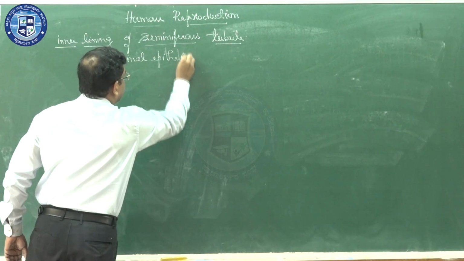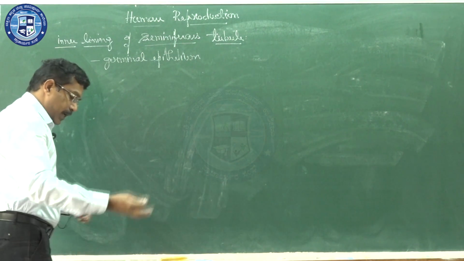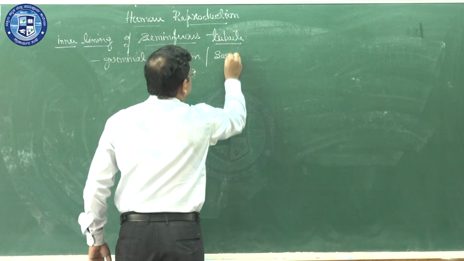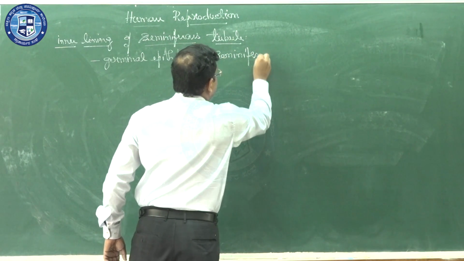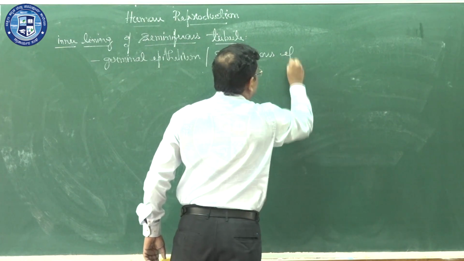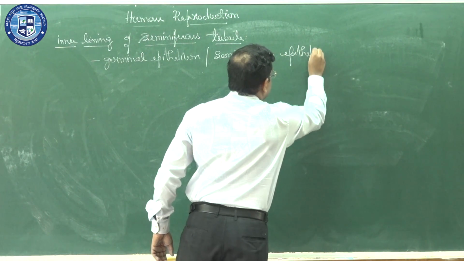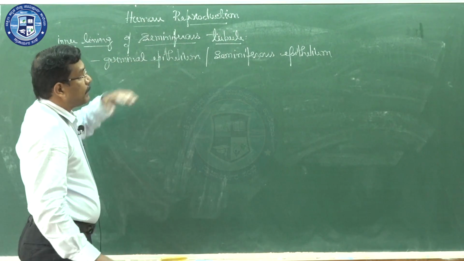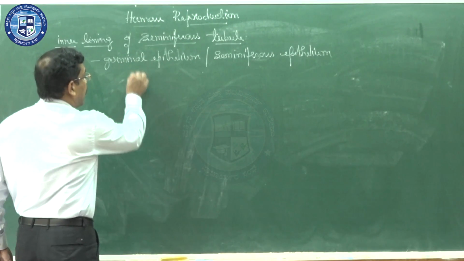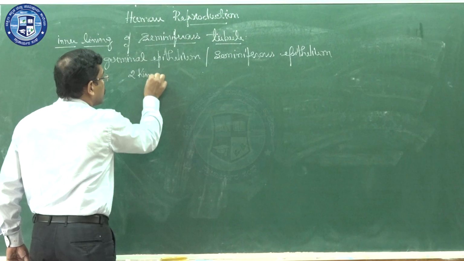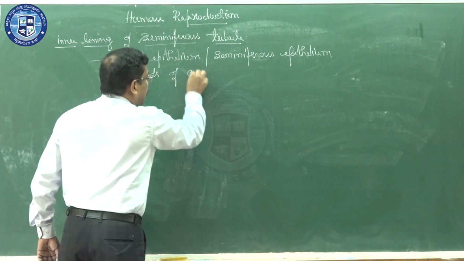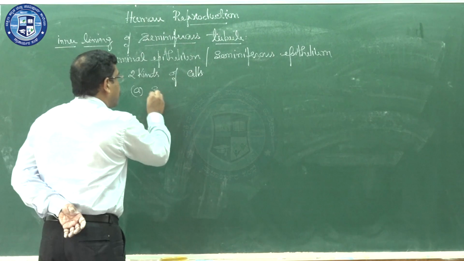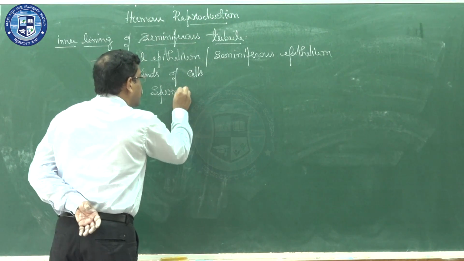If I elaborate the term and use the technical terminology, then I can consider this is nothing but the seminiferous epithelium. Germinal epithelium, also known as seminiferous epithelium in the case of a testis. In the germinal epithelium or seminiferous epithelium, there will be two kinds of cells. Which are they? First one is spermatogonial cells.